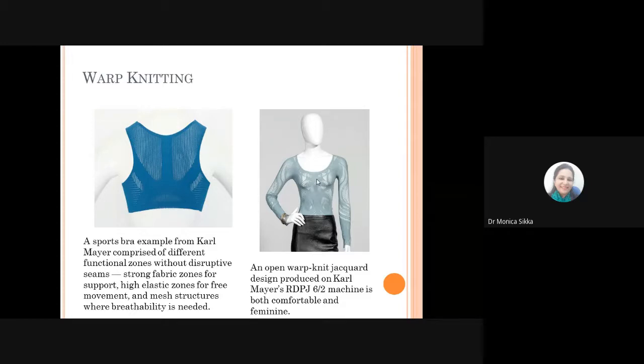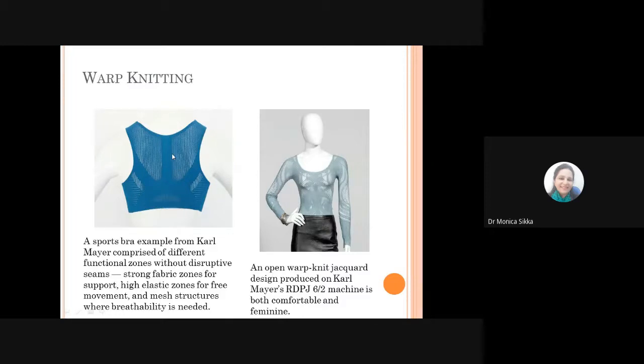They can be used for functional sportswear or any kind of undergarments, for hosiery and fashionable outerwear. So these two products that you see here on the screen, one is representing an open warp knitted jacket design that is produced on the Karl Mayer machine, which is comfortable. This is a one-piece product which has no cuts and seams on it, and this is again another product.